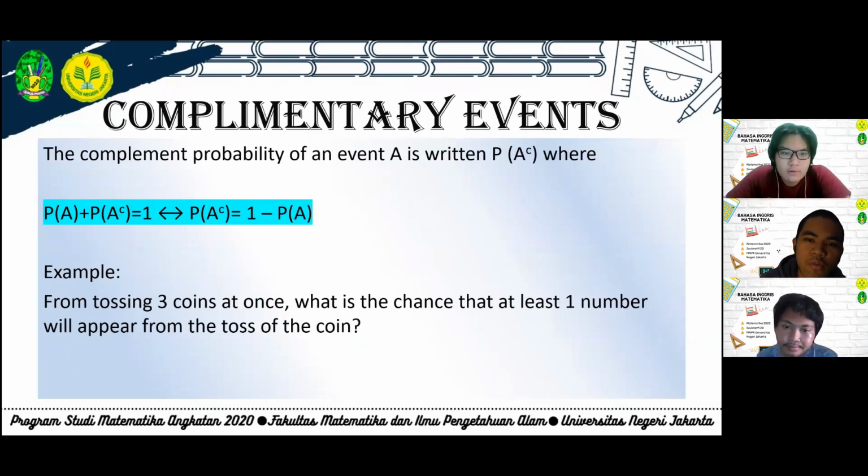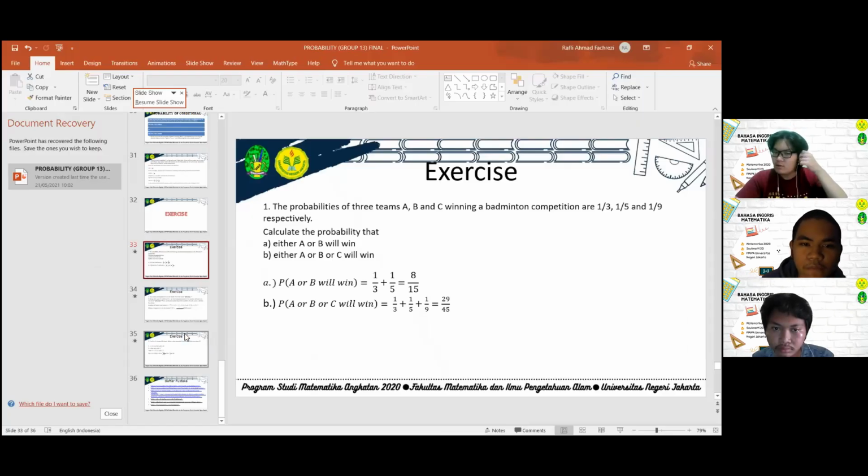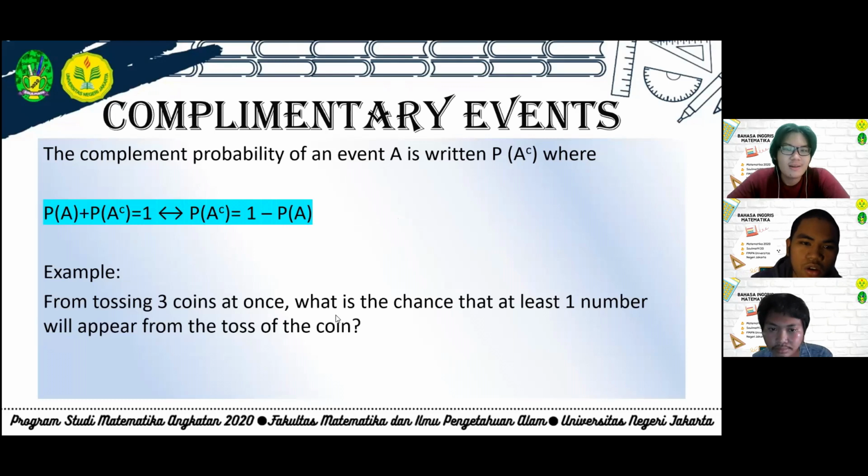Next is complementary event. The complement of an event A is written as A complement, where probability A plus probability A complement equals 1. So I repeat, probability A plus probability A complement equals 1. So probability A complement equals 1 minus probability A.